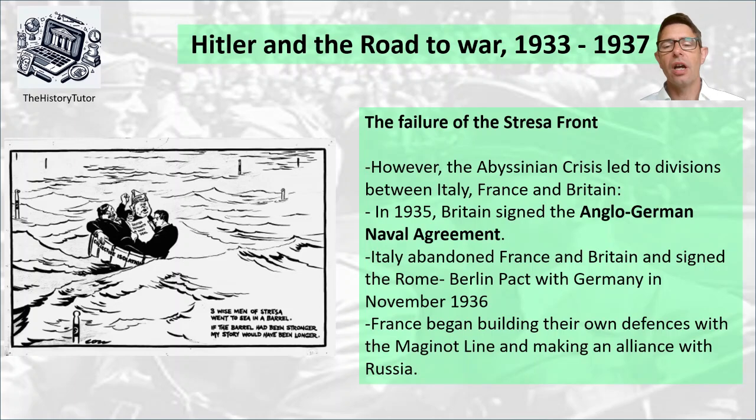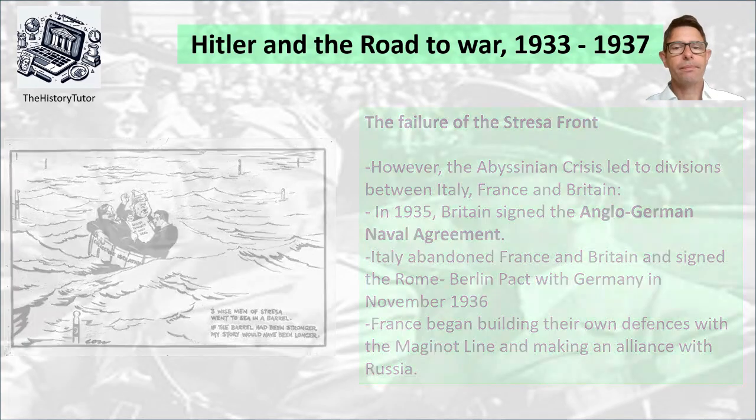So the different countries in the Abyssinian crisis went different directions. Italy obviously was invading Abyssinia, and France and Britain didn't know what to do to maintain their alliance. So they went, as I said, in different ways. In 1935, Britain signed the Anglo-German Naval Agreement. Italy abandoned France and Britain and signed the Rome-Berlin Axis at the end of the conquering of Abyssinia, and France went on the defensive, building its Maginot Line of defences and starting to make an alliance with Russia against Germany.